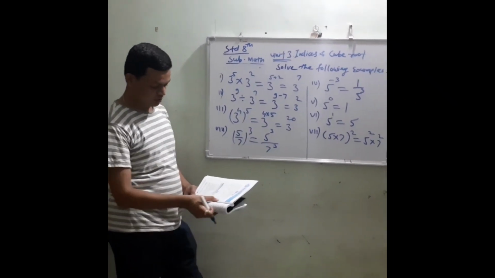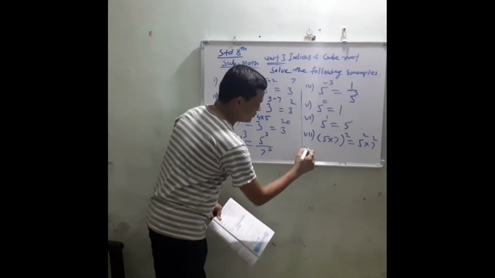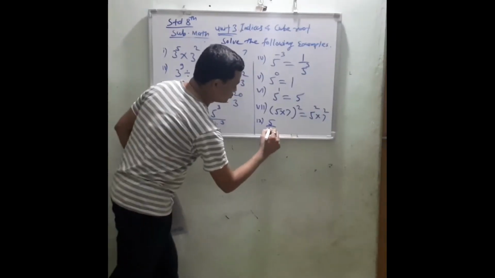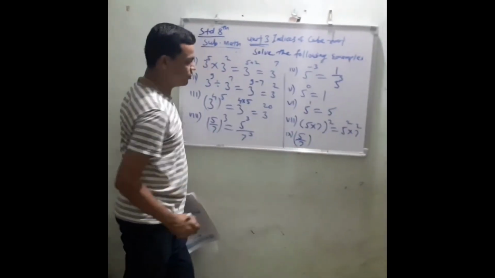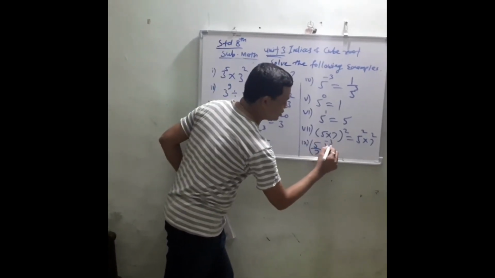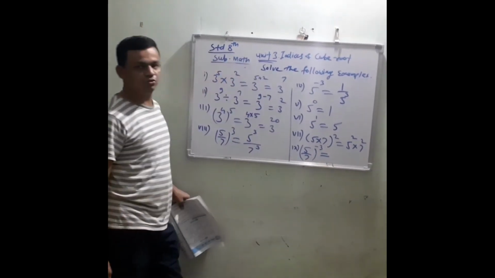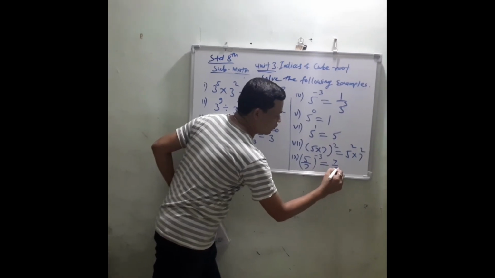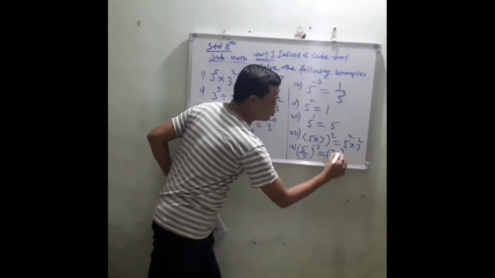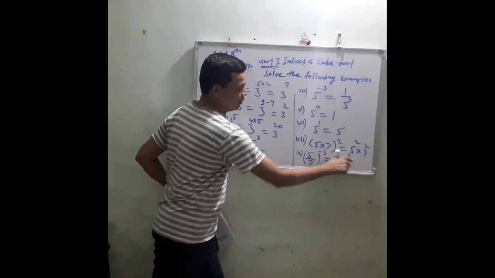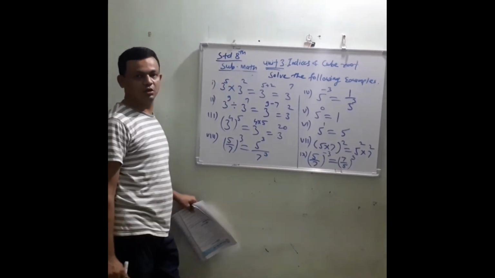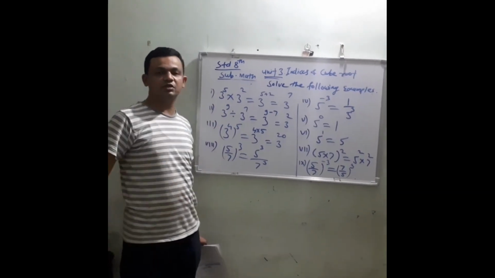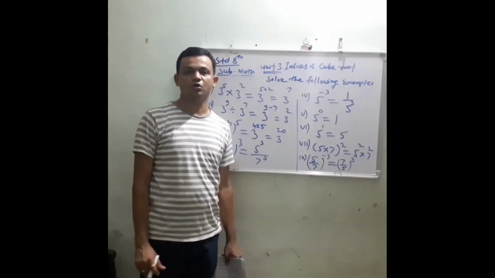Now next one is the last example, the 9th example, (5 upon 7) raised to minus 3. So by using the rule we can solve it as (7 upon 5) raised to plus 3. The index becomes positive by using the rule. So in this way we have to solve the given examples with the help of laws of indices.